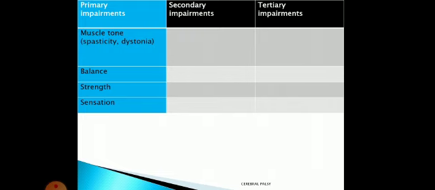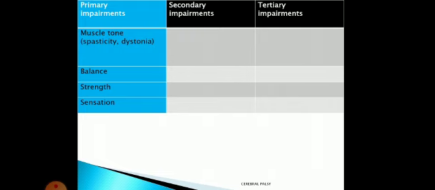Just because of continuous shortened position, the initial length of the muscle fiber will be reduced. You might be knowing Starling's law. So the force of contraction will be directly proportional to the initial length of the muscle fiber. So definitely because of spasticity, the initial length of the muscle fiber will reduce. Why? Because the muscle remains in a shortened position. Clear? So even the spastic muscle may be having weakness.